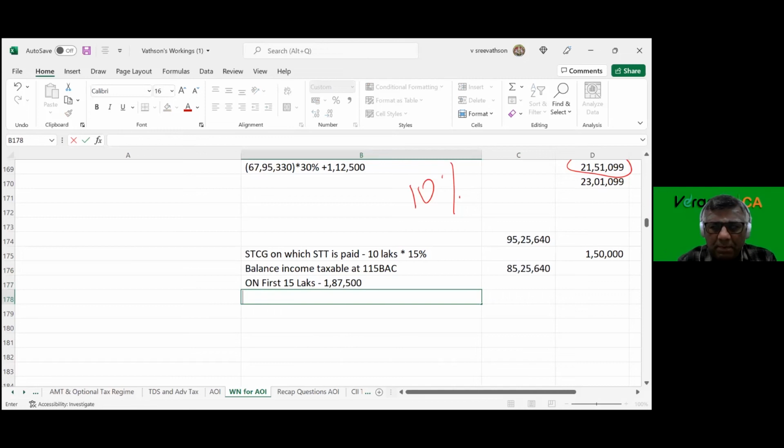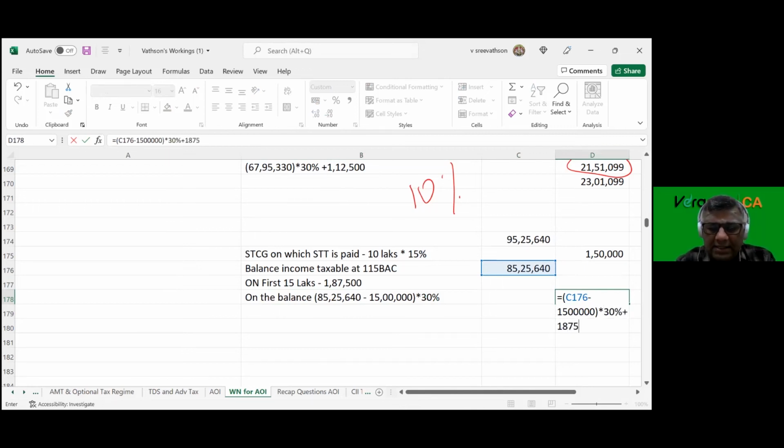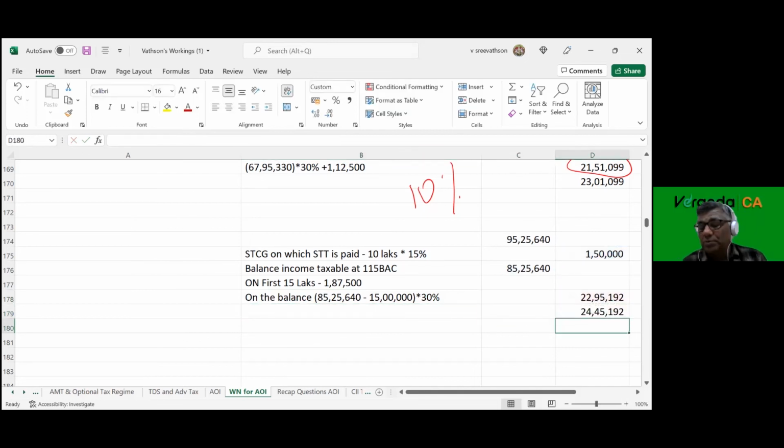On the balance, that is 85,25,640 minus 15 lakhs, into 30% plus 1,87,500. This is my total as per the 115 BAC, which is less than my normal provision. Again, add surcharge, add HEC.